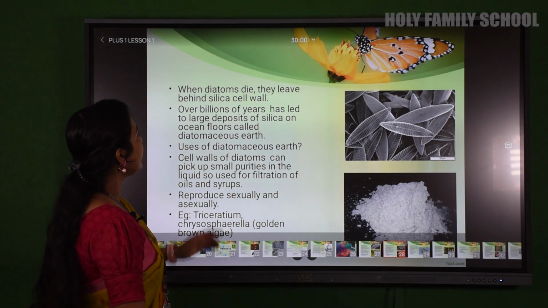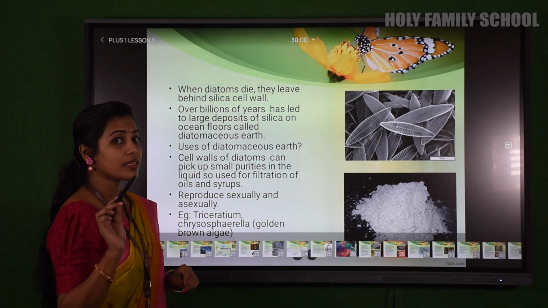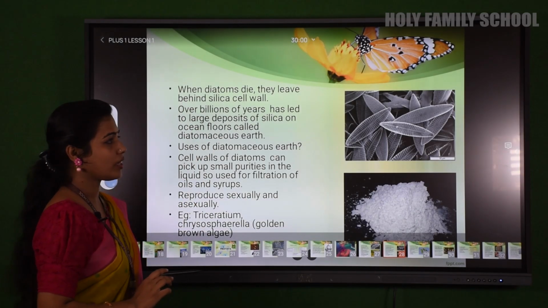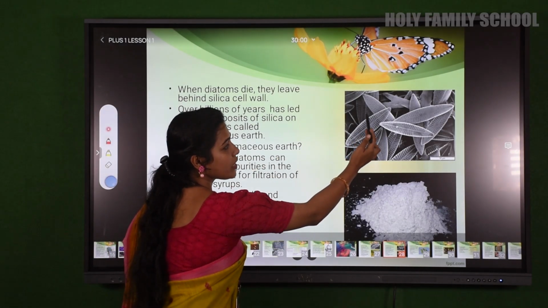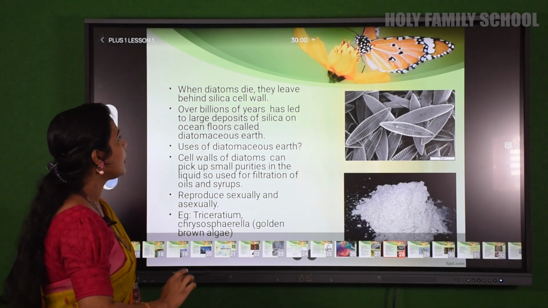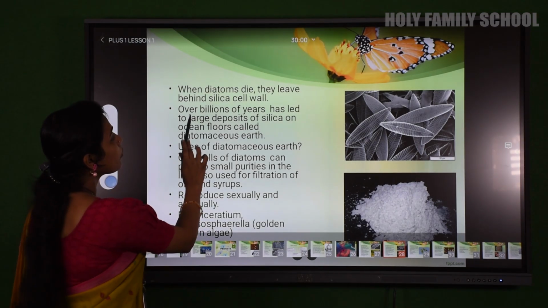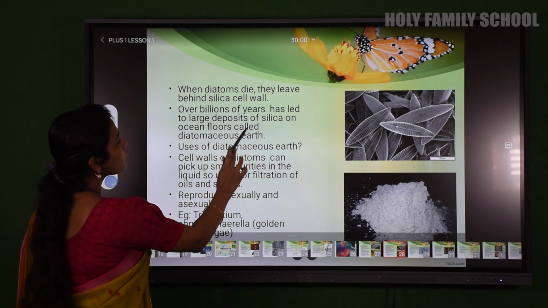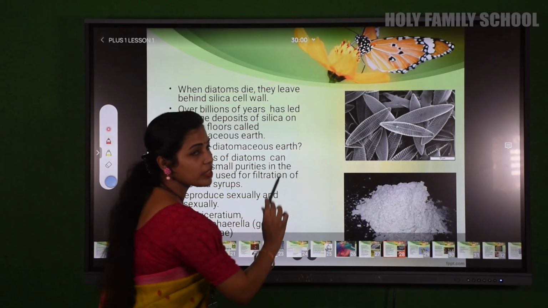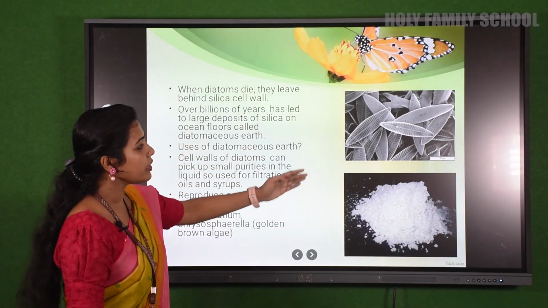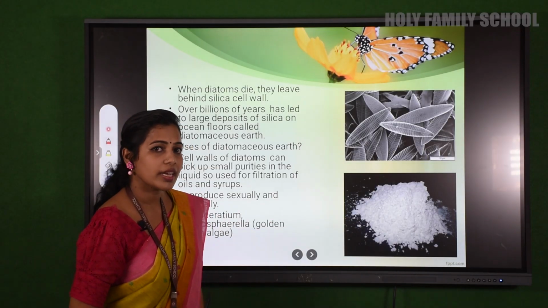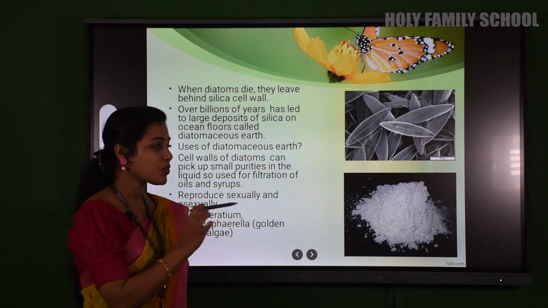So when diatoms die, what happens? You know that the cell wall is made up of silicon dioxide. So when those diatoms die, they leave behind the silica cell wall. You can see diatoms here. Once they die, they leave the shell, the cell wall containing silica. Over billions of years, this led to large deposits of silica on the ocean floor, and later it is known as diatomaceous earth. Over billions of years the shell starts to powder and forms a product known as diatomaceous earth.